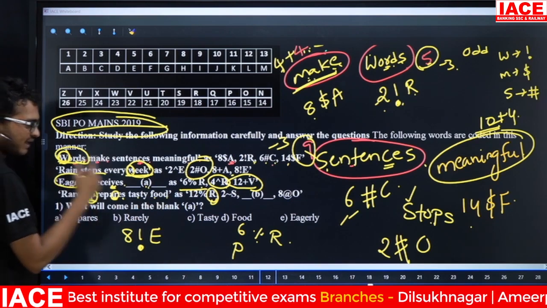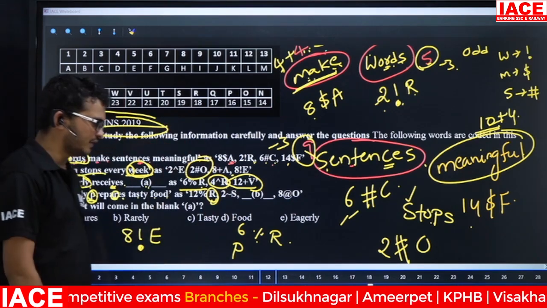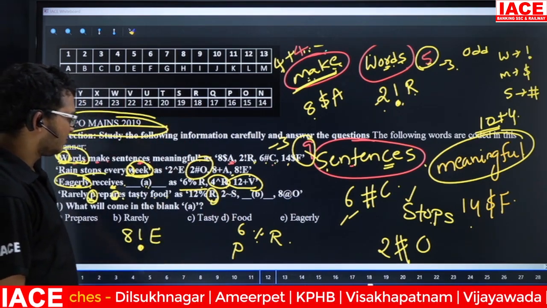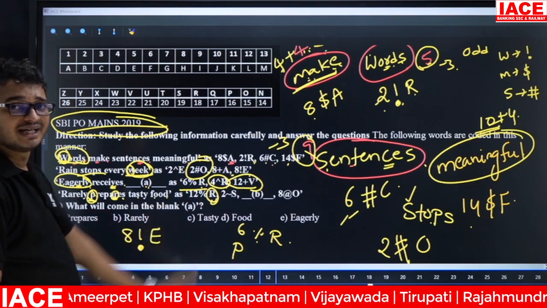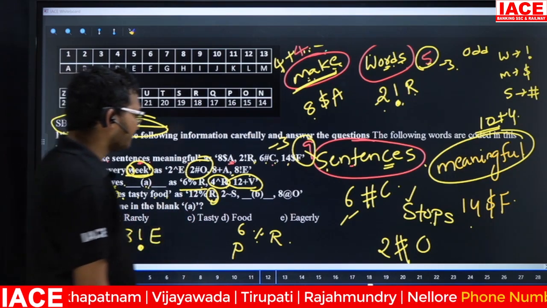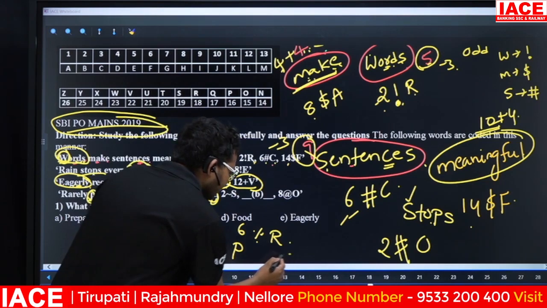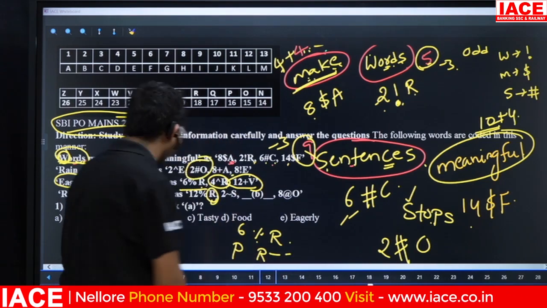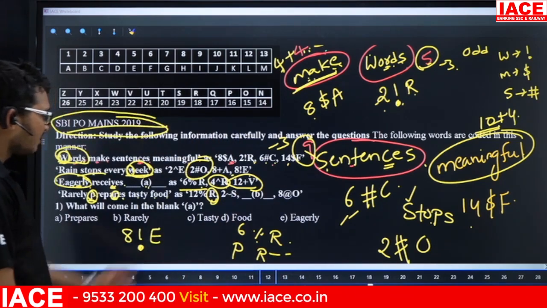That means starting is what? Here P. Next, sige, that means sige, the starting letter is what? Here, P, and starting is P. But from the right-hand third one is what? Sige, from the right-hand third letter is what? Here, R. Right-hand third letter is R, but starting is P.